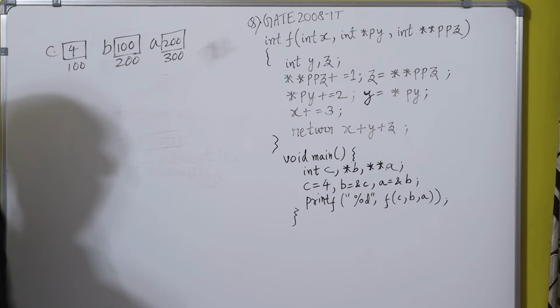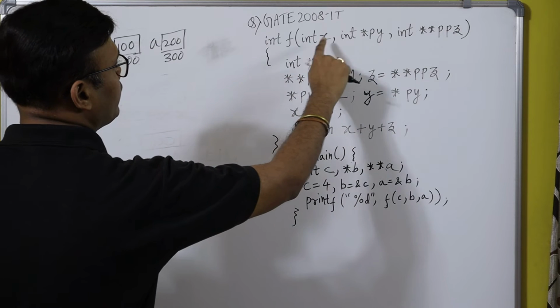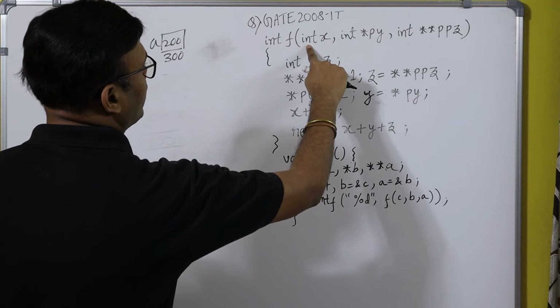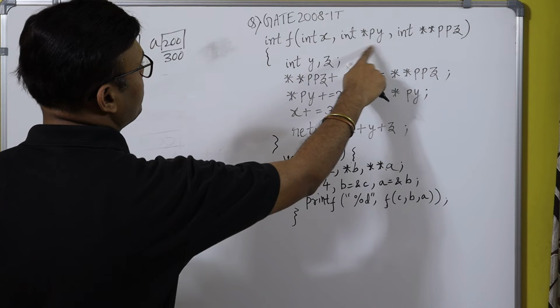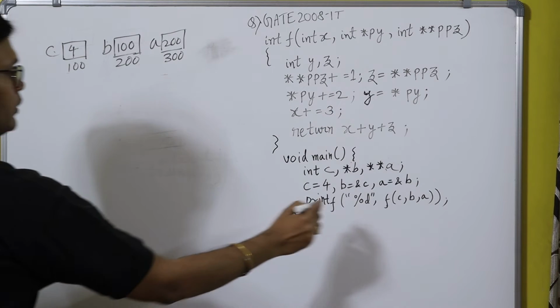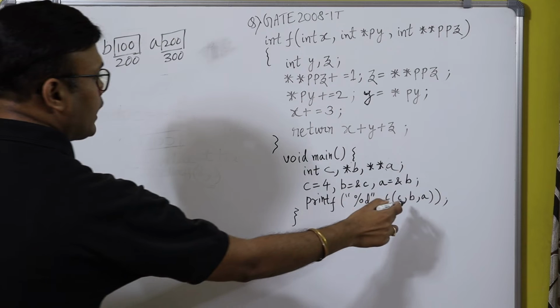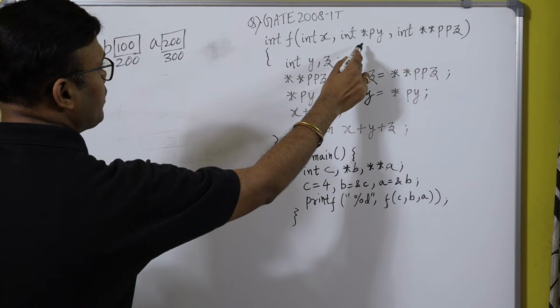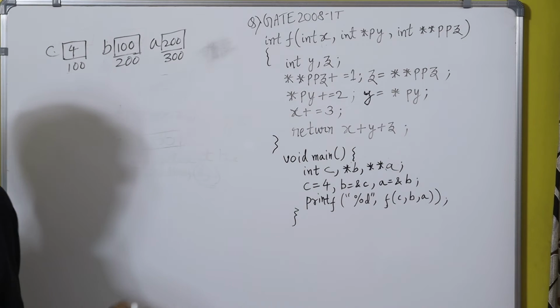That's not important. What are the arguments? Int x, int star py, int star star ppz. So here C, B, A are the arguments, and here x, star py, star star ppz.